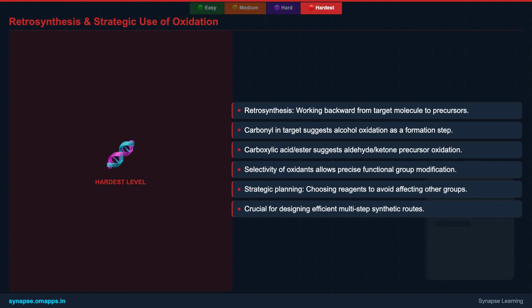The selectivity of different oxidants allows chemists to precisely plan synthetic routes, choosing reagents that will modify only the desired functional group without affecting others. Mastering these oxidation strategies provides a powerful toolkit for tackling multi-step synthesis problems, a common feature in JEE Advanced.